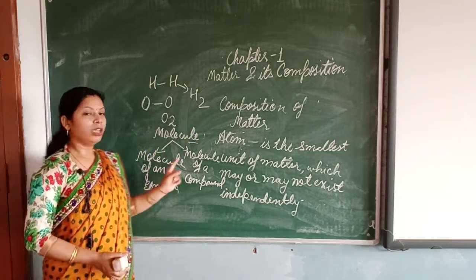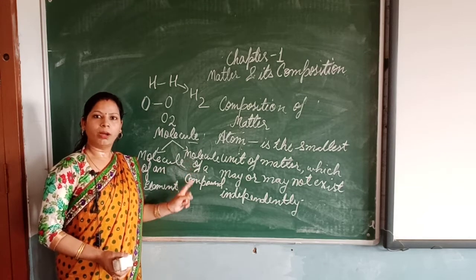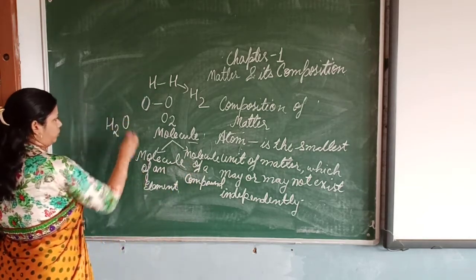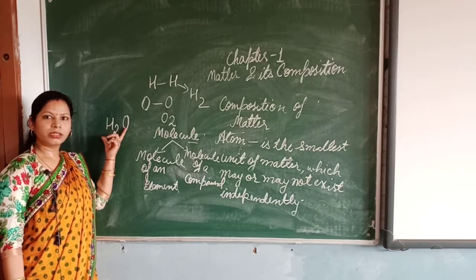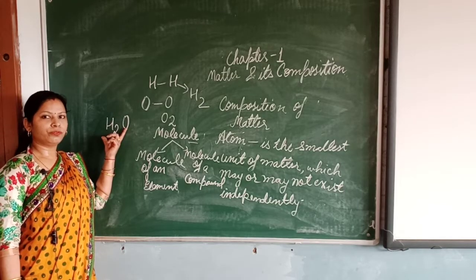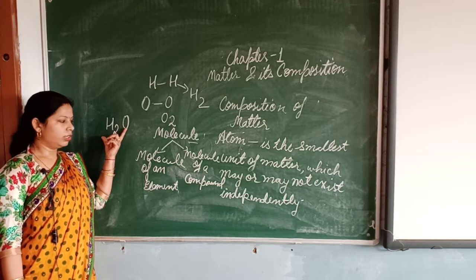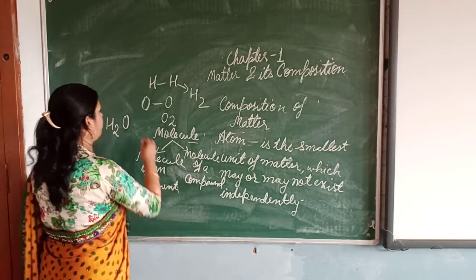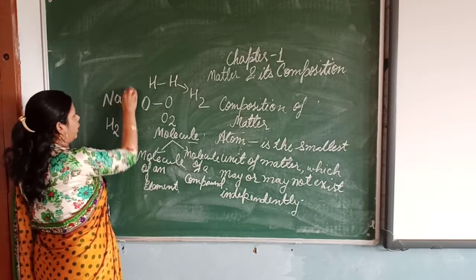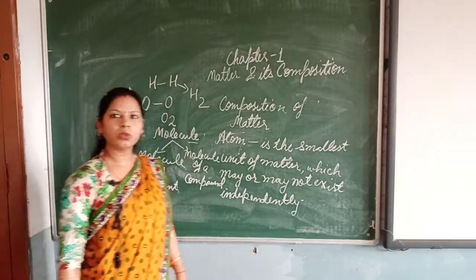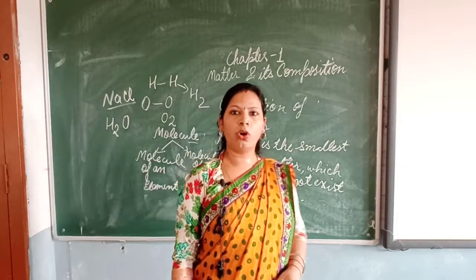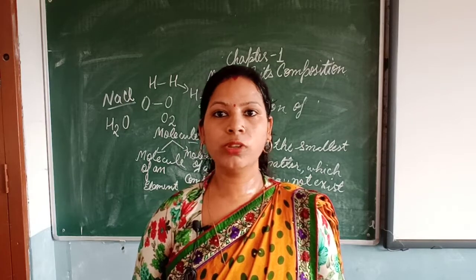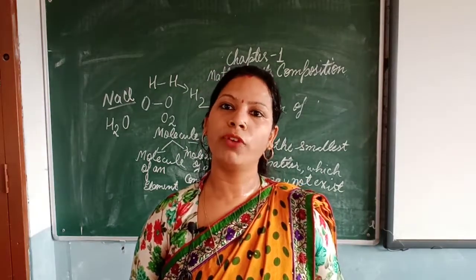In the same way, if I talk about molecule of a compound, the example can be H2O. Different elements, different atoms are combining to form a molecule of a compound. So this is the example of a molecule of a compound. Then the next example can be sodium chloride, NaCl. This is also an example of a molecule of a compound. So this is how we can discuss molecules of an element and molecules of a compound.